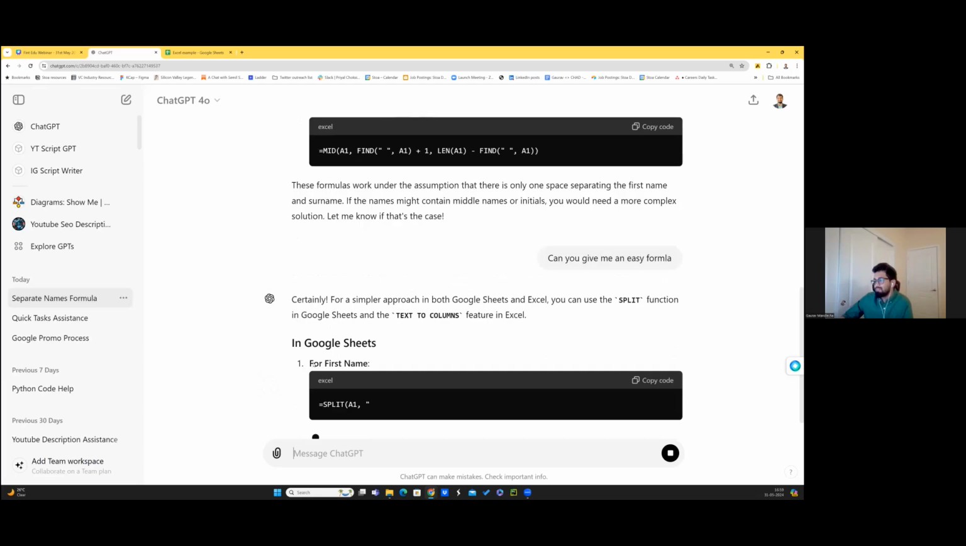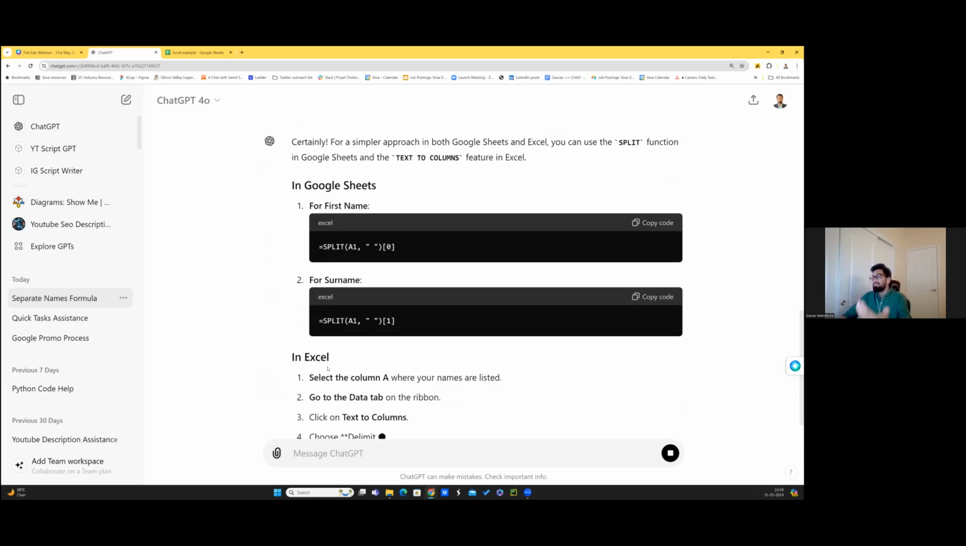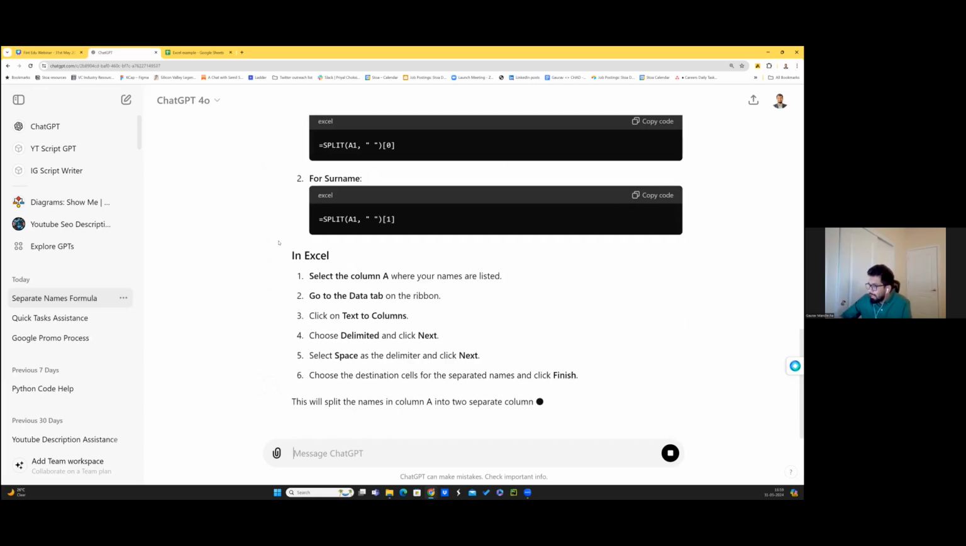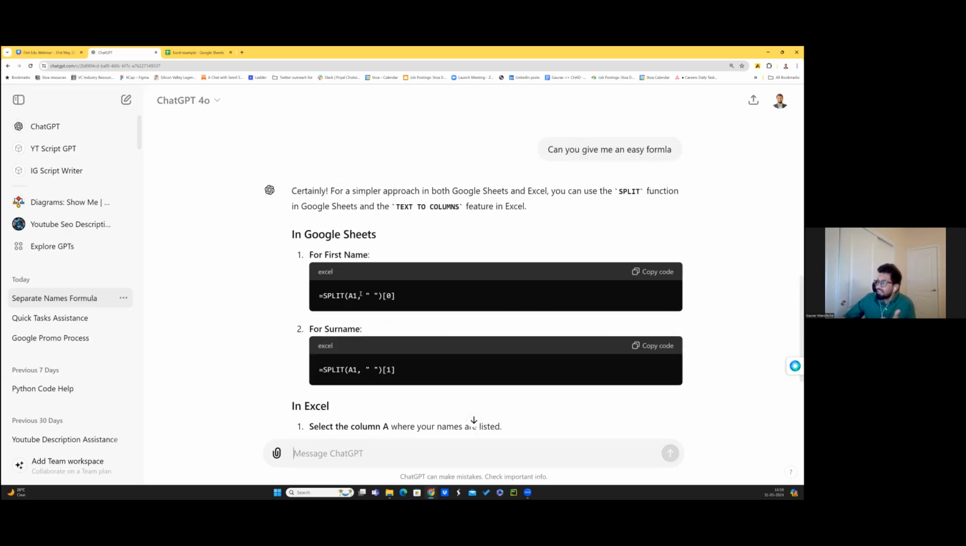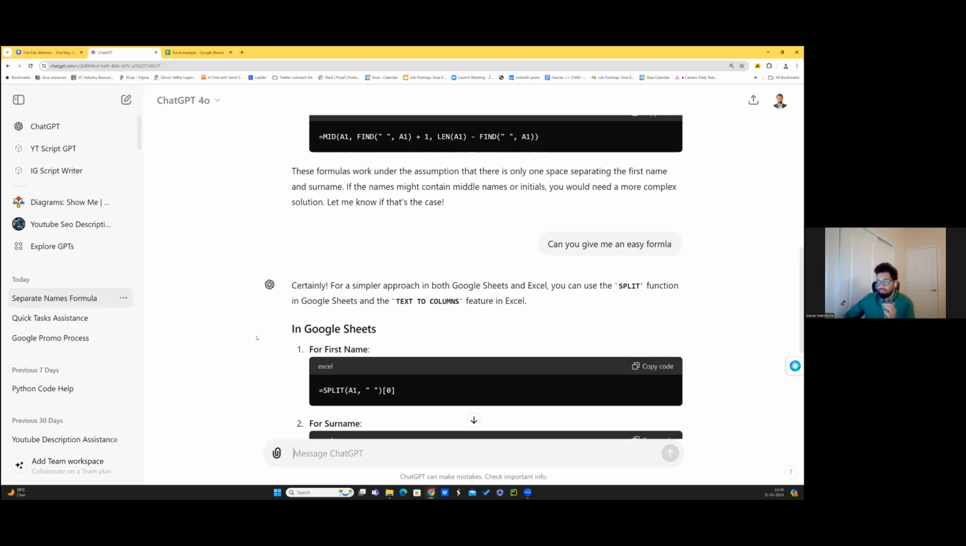From text to column, which is split, correct? So it can help you with that as well. And it gives you complete information: select the column A, go to the data tab. You can do this also, right? So there are different approaches that it gives you and also a step-by-step guide. Again, this is a very simple example, but I'm going to notch it up a little higher. But this is how you use AI and interact with ChatGPT.